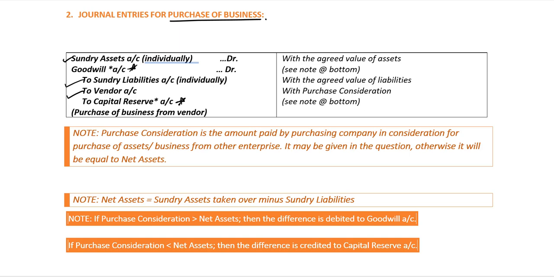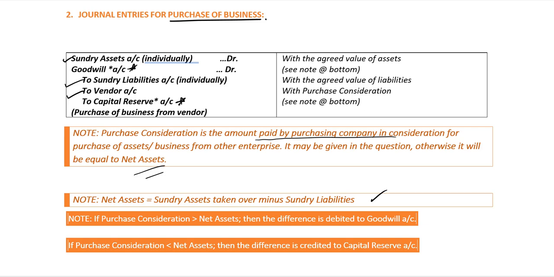First, we'll understand what purchase consideration is. The purchase consideration is the amount which is paid by the purchasing company in consideration for the purchase of assets or the business from any other enterprise. Either it is given in the question or it will be equal to net assets. And what is net assets? It is the total of the sundry assets taken over minus the sundry liabilities.